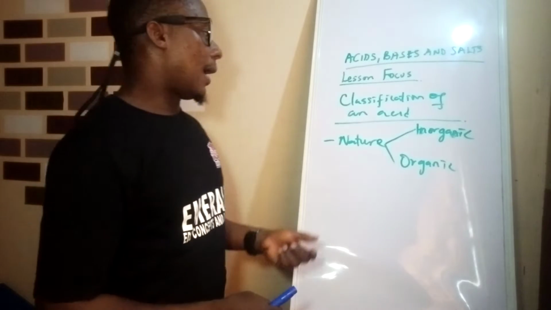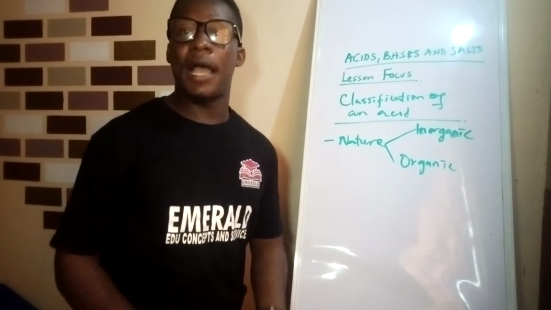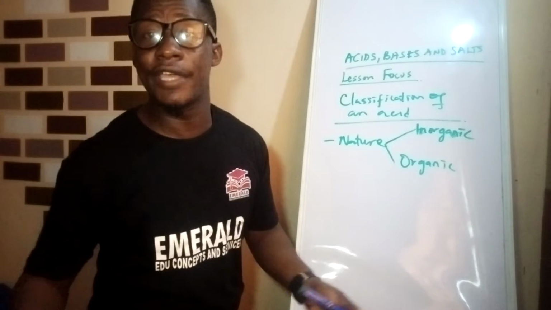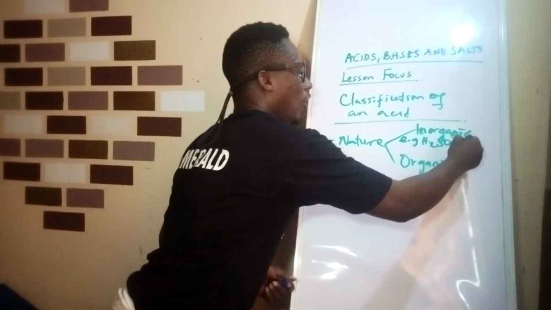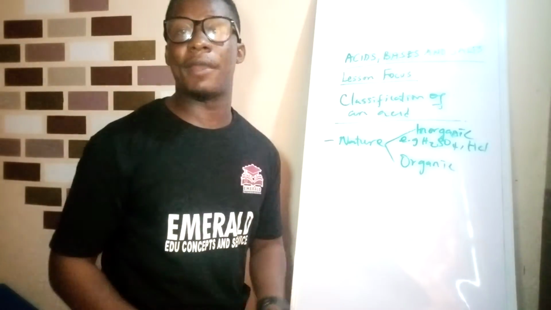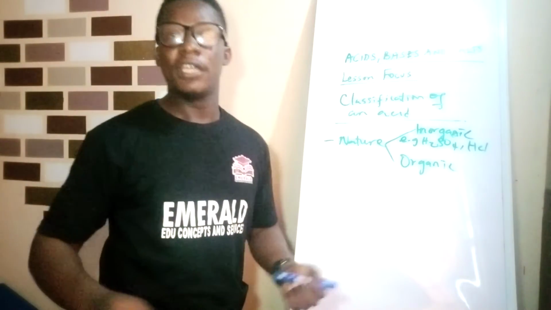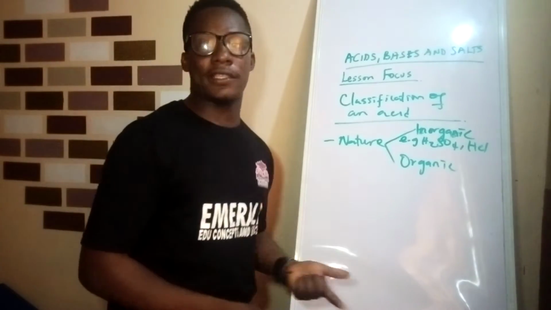Now, inorganic acids are acids that are produced in a laboratory by chemical reaction, e.g., your H2SO4, your HCl, etc. They are manufactured in the laboratory or in the industry, by chemical reactions or chemical processes. So they are inorganic acids.